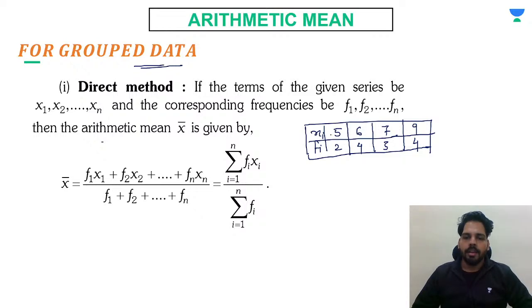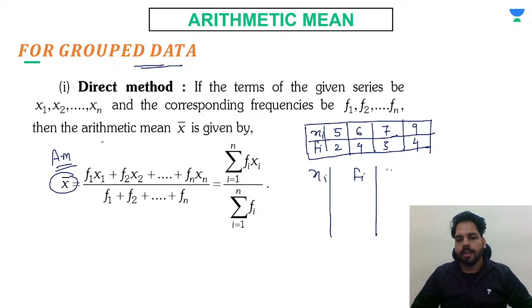Right? So if we have to find the arithmetic mean for this kind of data, we will write x bar, which is the arithmetic mean. Sorry, not assumed mean, arithmetic mean. And here f1 into x1, f2 into x2, that means simply make one more table: one column for x, one for f, and one for x into f.